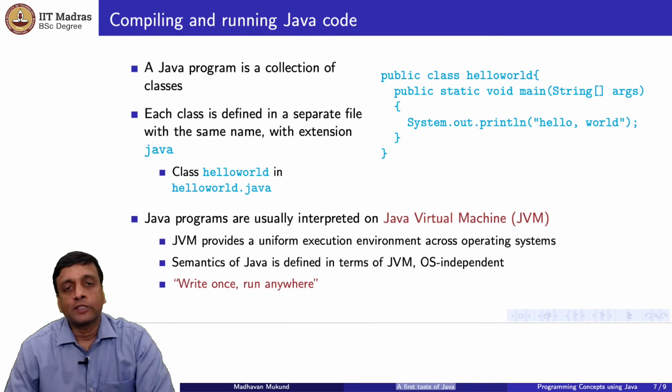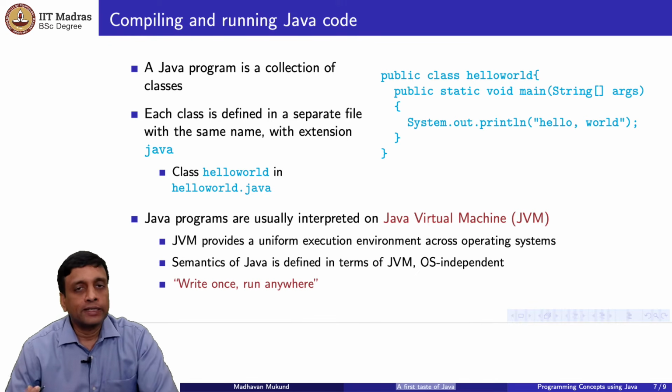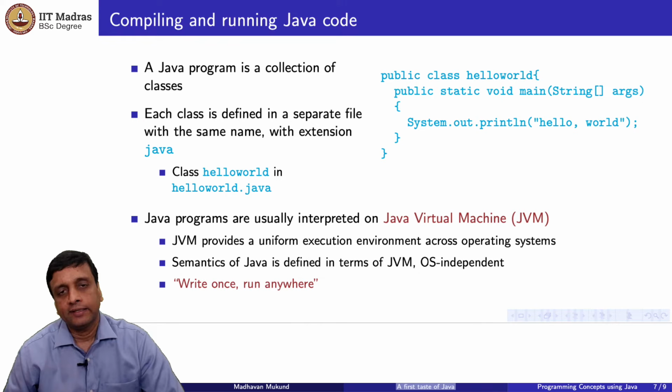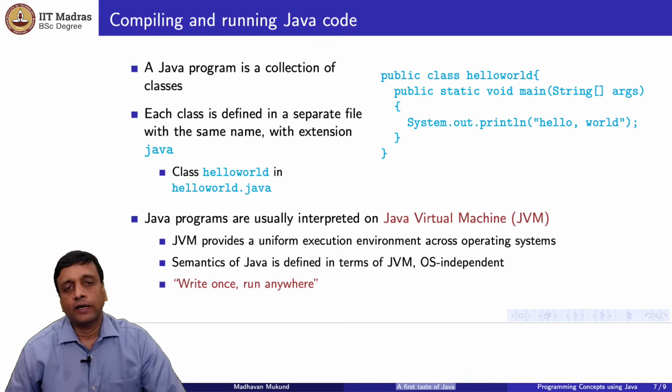In fact, one of the big slogans when Java was introduced was write once, run anywhere. And this was particularly important because it also coincided with the time when the internet was getting more popular and people were writing code which would run on different machines and transporting it across and so on. So it's also a need for running code in different environments. It was born out of a necessity, and it is a very useful thing to have in general, that Java code is portable.